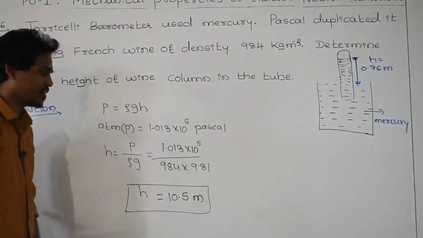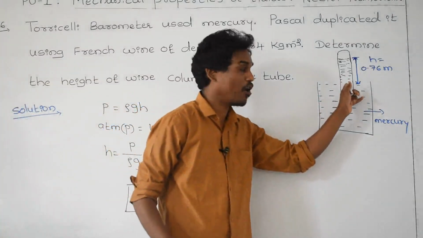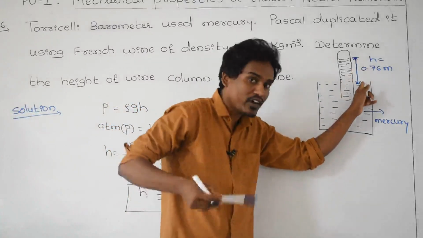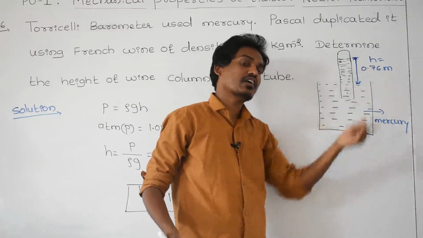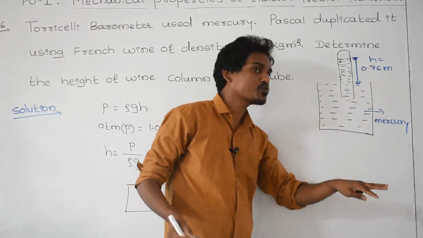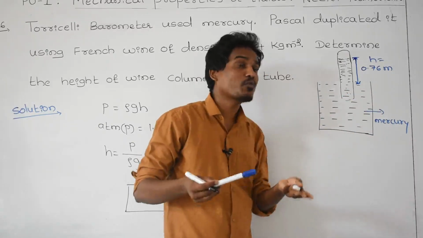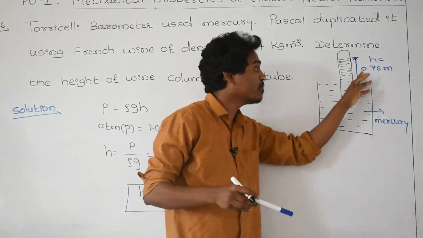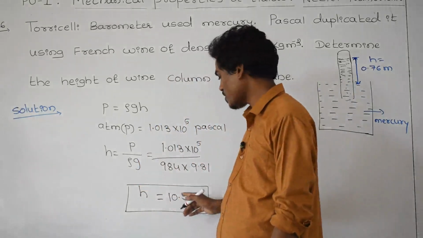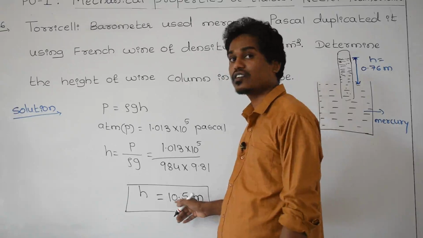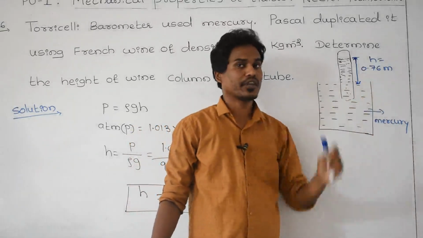10.5 meter. If you use mercury here, how much? The length of the tube you are getting, h is equal to 0.76 meter, and instead of mercury, if you use a liquid as a French wine, then how much will the length of the tube become? That is 10.5 meter. This is almost 10 times more than that of the 0.76 meter.